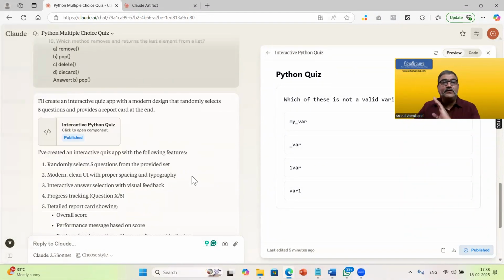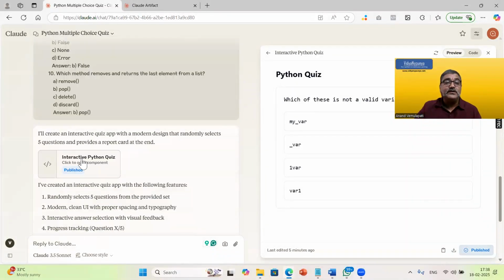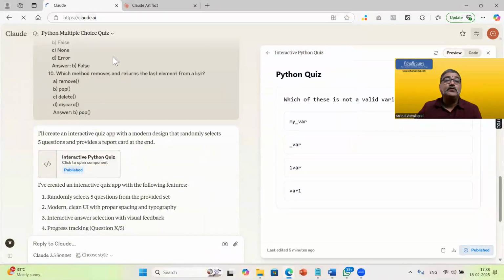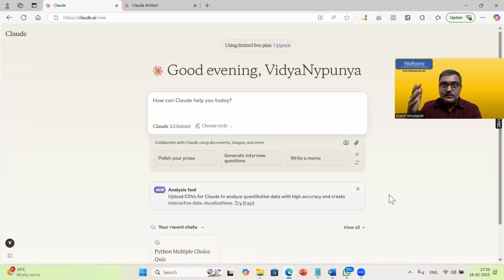And next time when you join, right, when you log into this Claude website, your history also will be maintained. Even if I close all these tabs or everything, you can just come here, and then you will be able to find the link again. Even if you forgot the link, the chat history will be maintained for you. For example, let me just remove all these things. If I directly go to Claude.ai, I just want to show you that don't worry about closing these windows or anything. You don't need to keep all the windows open, right? The application can be accessed and it will work easily.